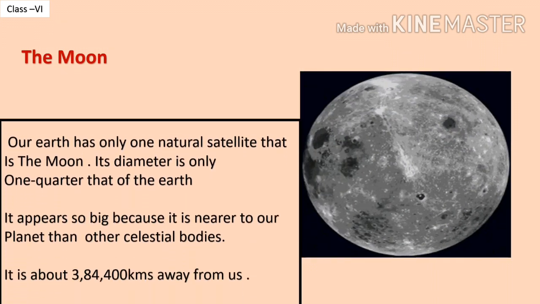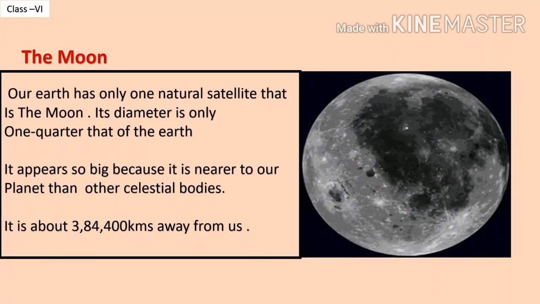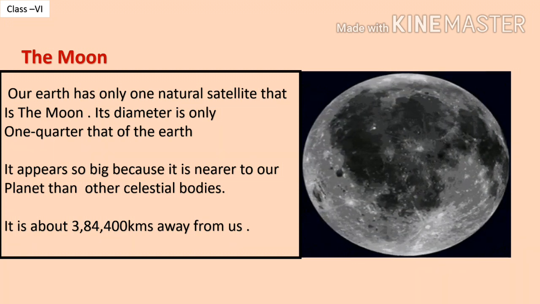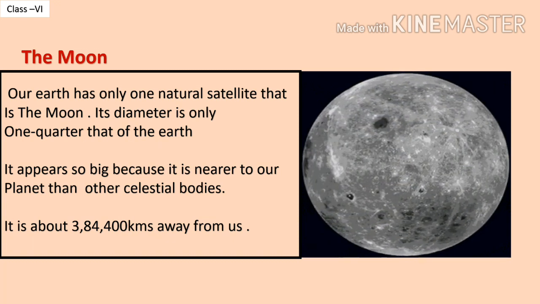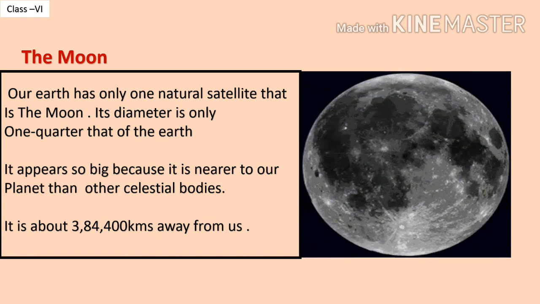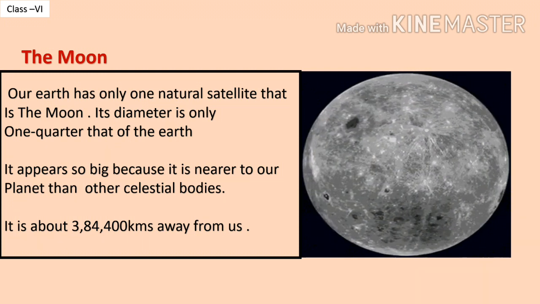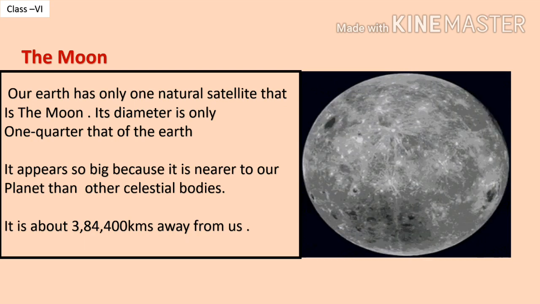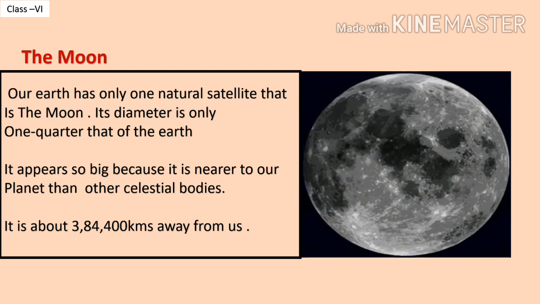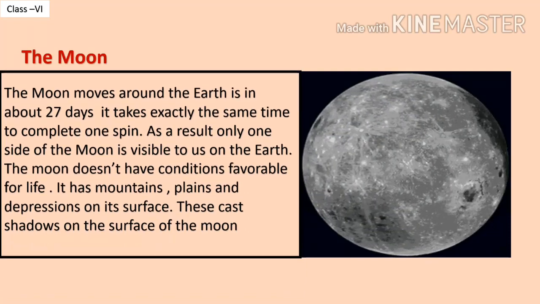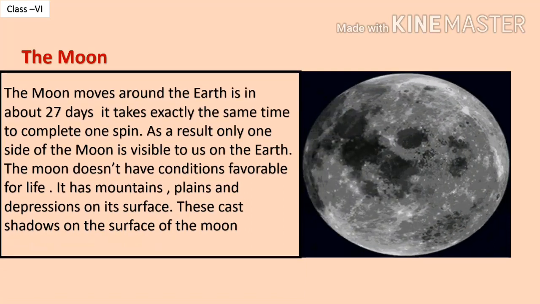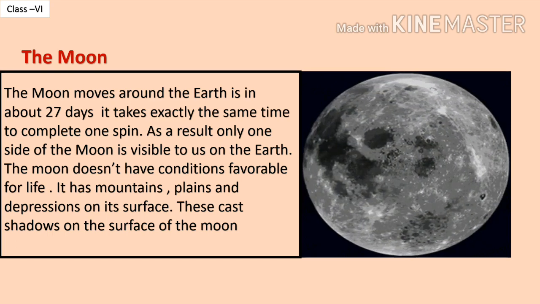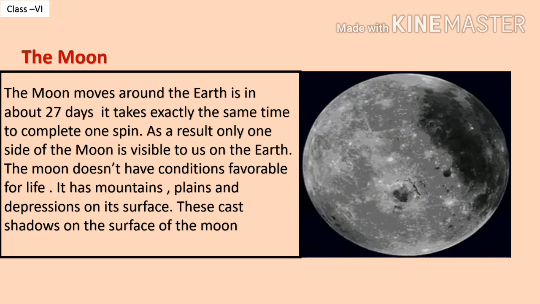The Moon. Our Earth has only one natural satellite, that is the Moon. Its diameter is only 1/4 that of the Earth. It appears so big because it is nearer to our planet than other celestial bodies. It is about 3,84,400 kilometers away from us. The Moon moves around the Earth in about 27 days. It takes exactly the same time to complete one spin. As a result, only one side of the Moon is visible to us on the Earth.